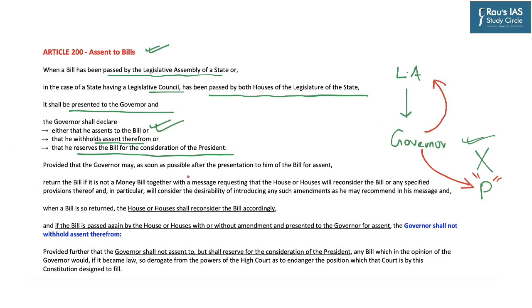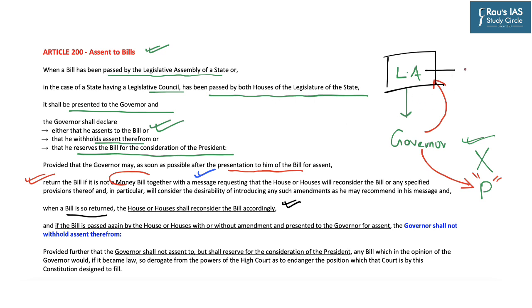It says that as soon as possible after the presentation of the bill to the governor for assent, the governor may return the bill, if it is not a money bill, together with a message requesting certain changes in any particular provision which the governor may consider. So when such a bill is returned by the governor to the Legislative Assembly, it says that the house or houses shall reconsider the bill accordingly. So obviously the house will again reconsider the returned bill.